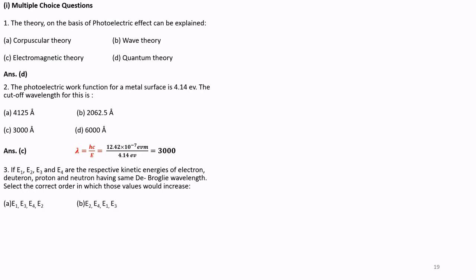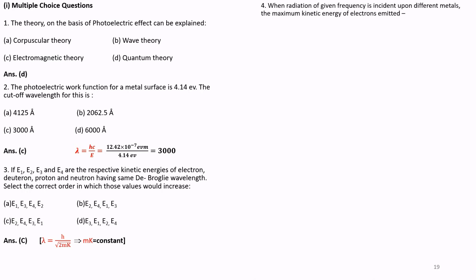That is E1, E3, E4, E2. So we have to say which one is having the highest kinetic energy. So the correct answer is C, because lambda is equal to h divided by under square root of 2mK, where K is constant. We have to calculate lambda for different particles, that is for electron, deuteron, proton and neutron.